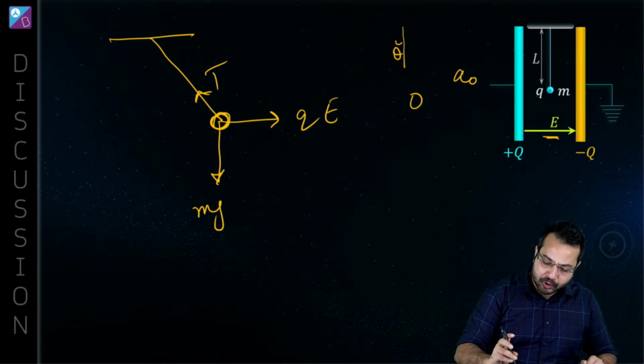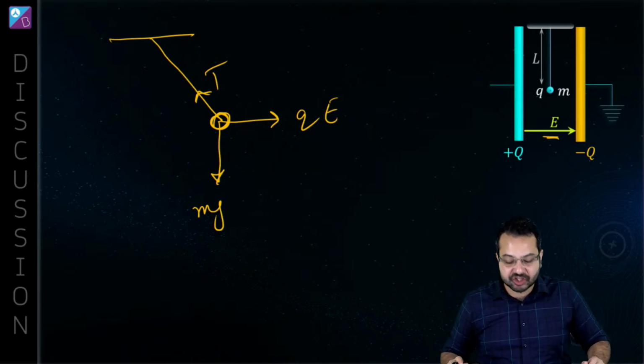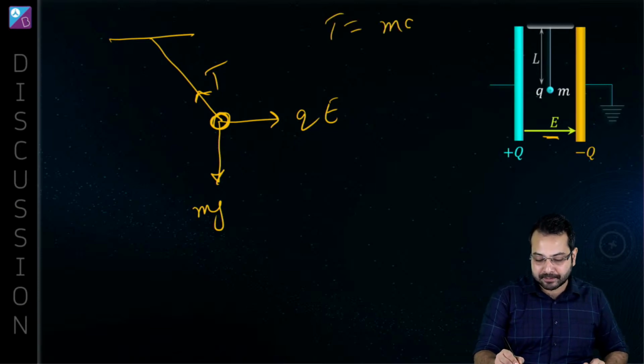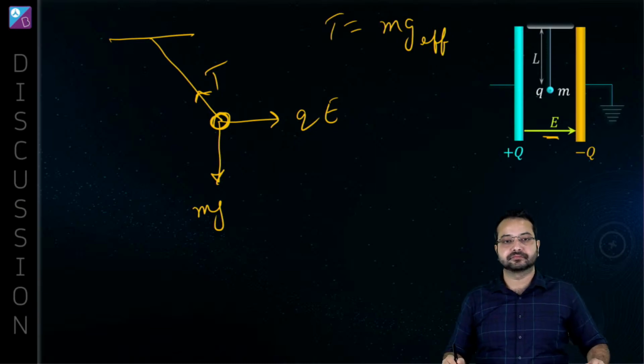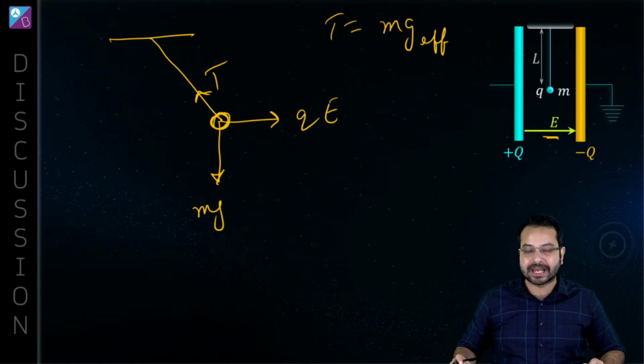So what we are going to do is we're going to find g effective. How do we find g effective? In the equilibrium position, T will be equal to m g effective. In the equilibrium position, the tension in the string is going to be m into g effective. Is that correct?